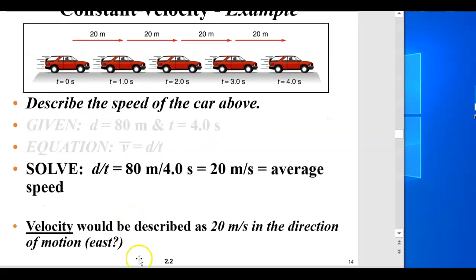Velocity would be described as 20 meters per second in the direction of motion, so it would be east. So if in a quiz you're asked whether you solved for speed or velocity, it's the same number, 20 meters per second, but if you give it a direction, east, or an arrow, or a plus or a minus, then it's the velocity.